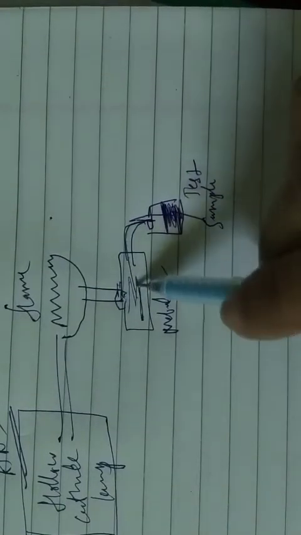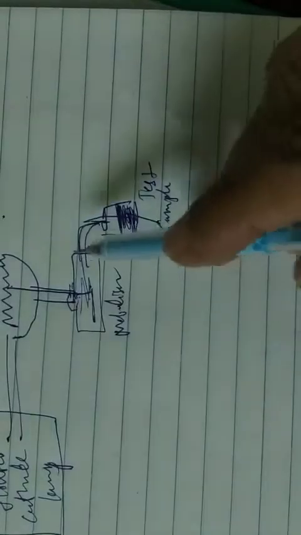So they asked, what is the role of the nebulizer? The sample you are taking here flows like this into the nebulizer. What is the role of the nebulizer? To make this sample reach the flame. The nebulizer does something for the sample so that it reaches the flame. So what is that? That you have to write here.